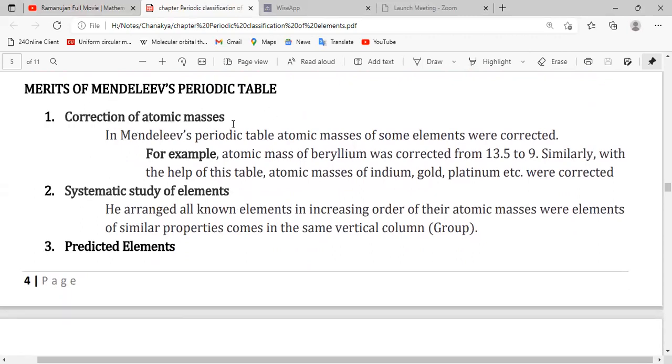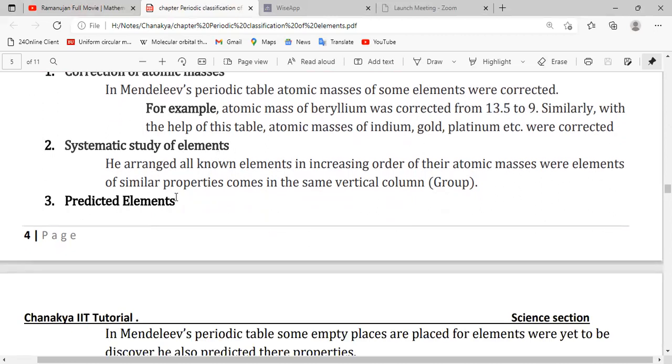Number one, the correction of atomic masses. In Mendeleev's periodic table, the atomic masses of some elements were corrected. For example, the atomic mass of beryllium was corrected from 13.5 atomic mass unit to 9 atomic mass unit. Similarly, with the help of this table, the atomic masses of indium, gold, platinum, etc. were corrected by Mendeleev.